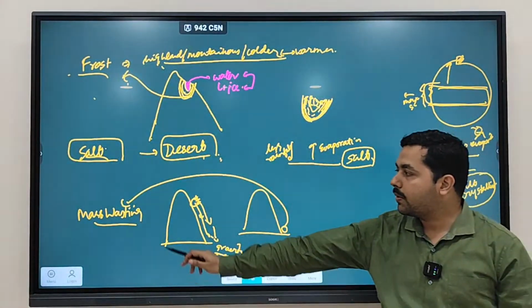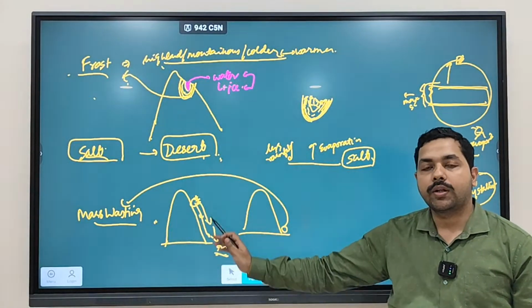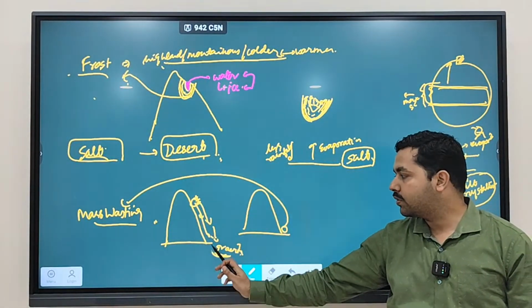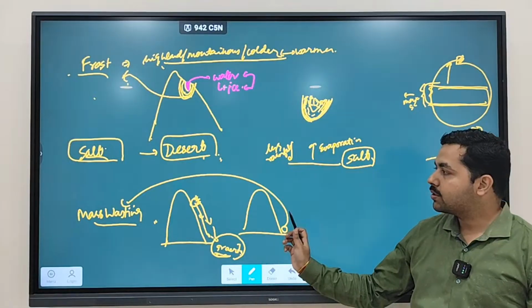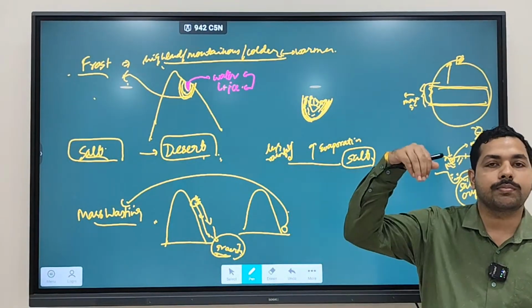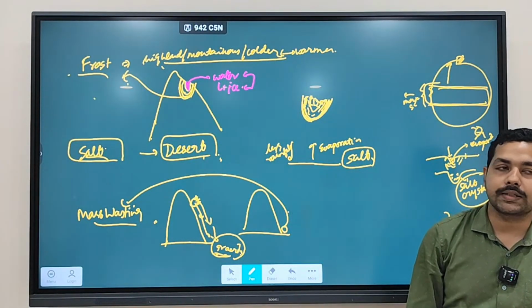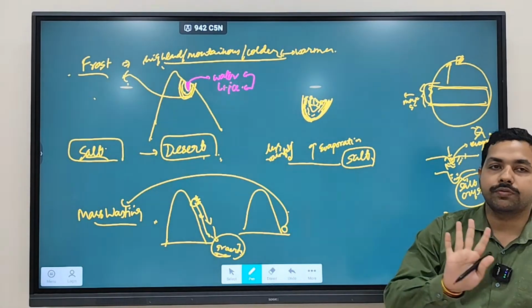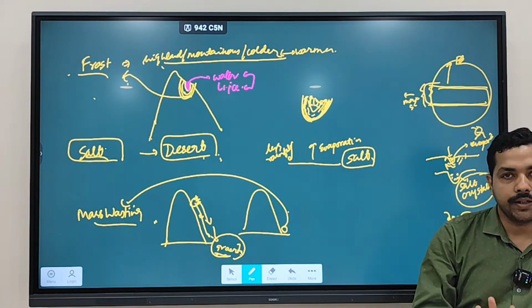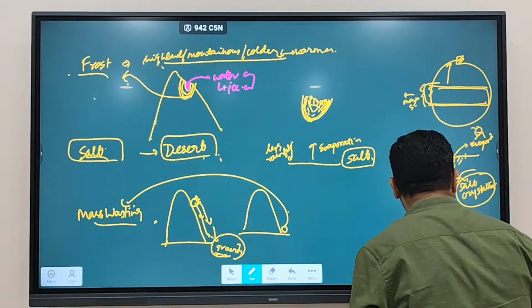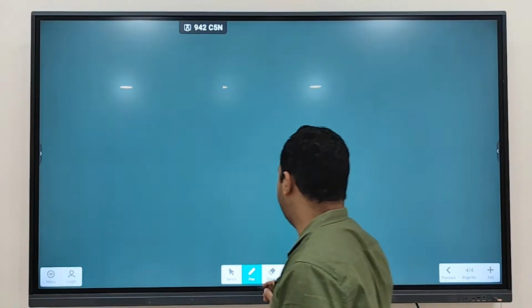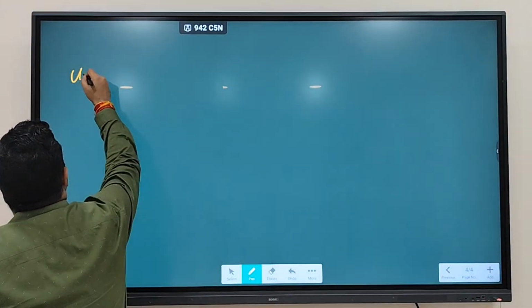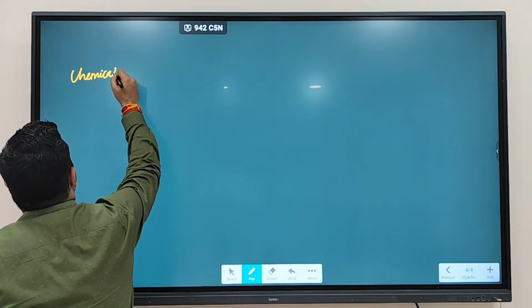The last is mass wasting. When the rock starts to fall under the influence of gravity, that is called mass wasting, and we discussed mass wasting results in landslides. Clear? So these are types of physical weathering. Second is chemical weathering.